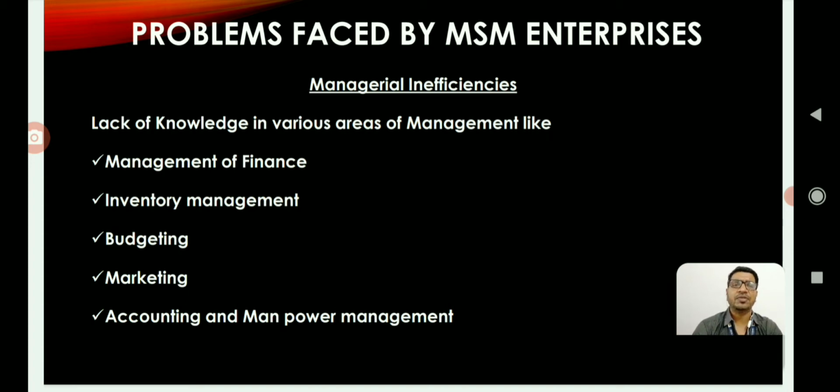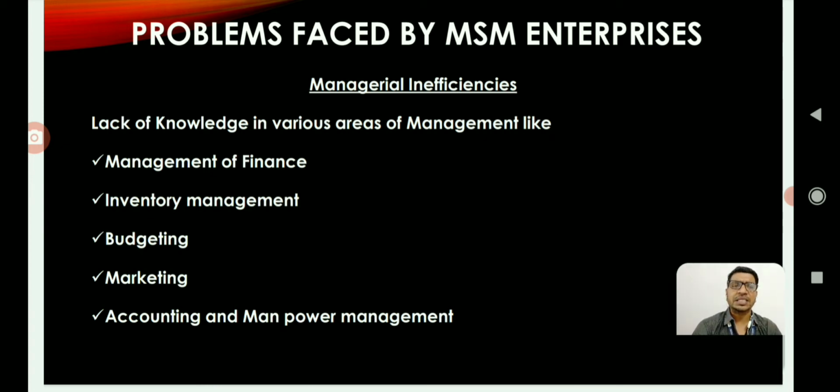First one is managing of finance, in the sense we must understand cost of capital, cost of debt, overall cost of capital must be known by the entrepreneurs, as well as the various projects to be identified, out of which the highest profit generating project may be selected by using various capital budgeting techniques. This may be a lag area for most of the small and medium enterprises.